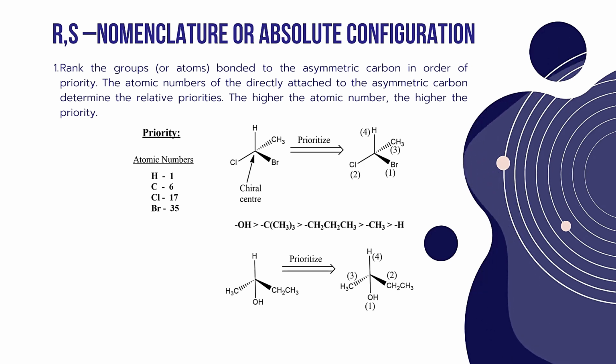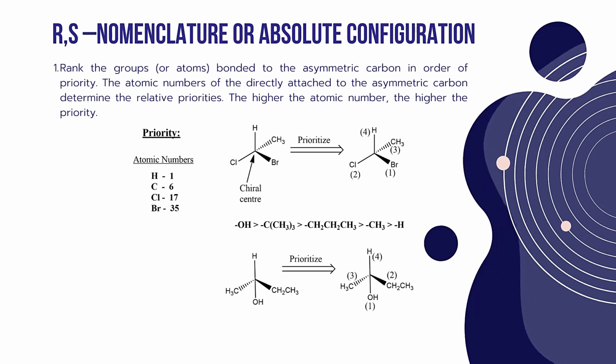So depending upon the type of atoms or groups attached to the asymmetric carbon, certain nomenclature is given to the chiral molecules. In order to give RS nomenclature to these chiral molecules, we have to follow certain rules which are provided by Cahn and Ingold.